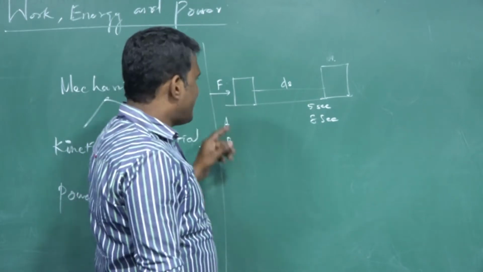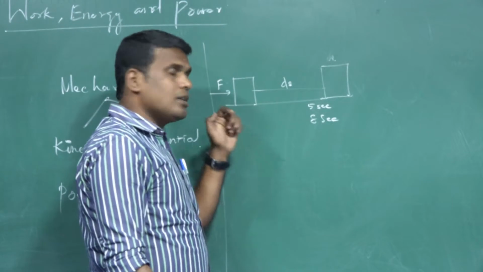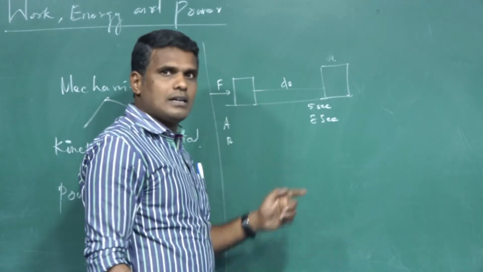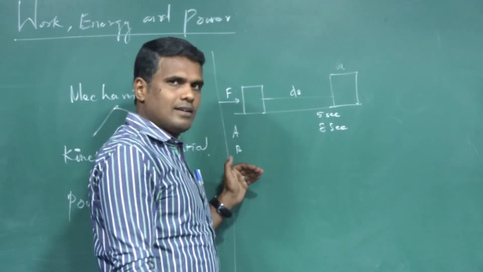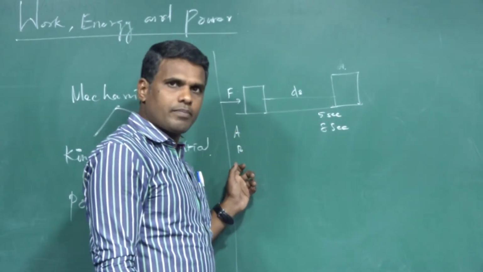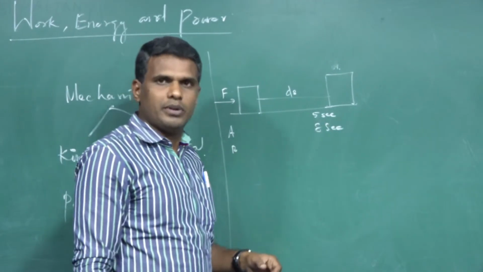There is a time difference between these two. Who is more powerful? The fellow who did the work within a shorter interval of time is more powerful. So A is more powerful than B because he did the work in a shorter duration.